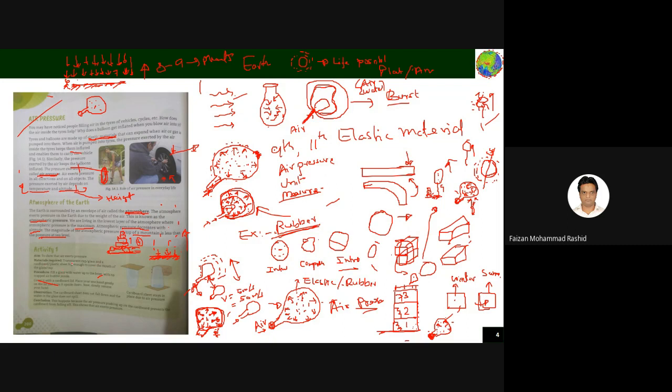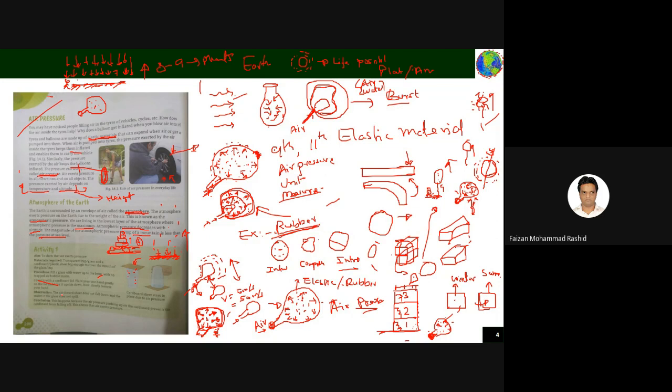The material required is a transparent cup or glass, and a cardboard, plastic, or sheet big enough to cover the glass. You take a glass and a cardboard. Fill the glass with water up to the brim with no air trapped in it, means you fill the water completely, fully. Now you cover the top of the glass with the cardboard.